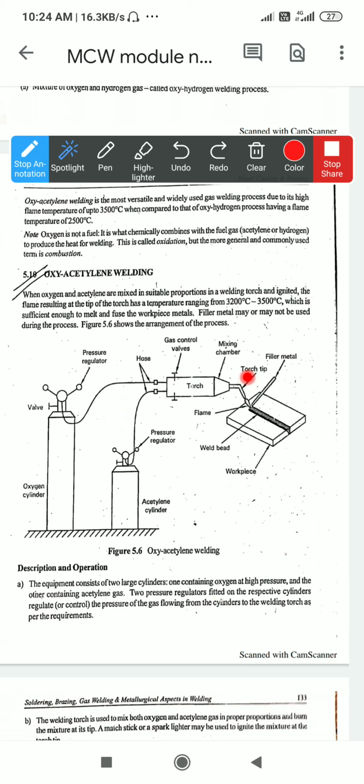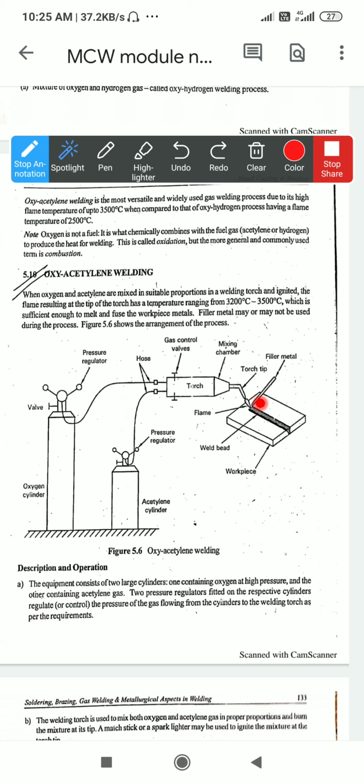Over here at the torch you can see there is a nozzle where both the gases are mixing. The mixture of both the gases occurs there, which is called the mixing chamber. And you can see over here the torch tip, a thin nozzle from where both the gases are coming out. This is the procedure of how the gas is supplied to the torch.